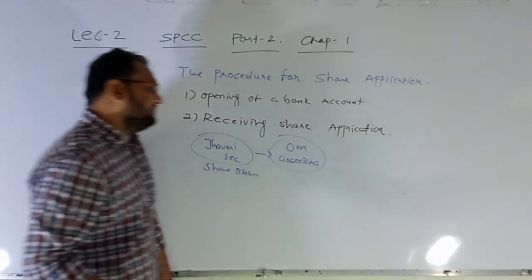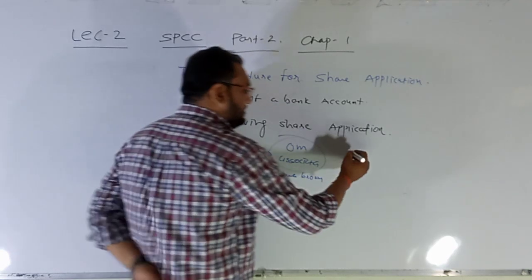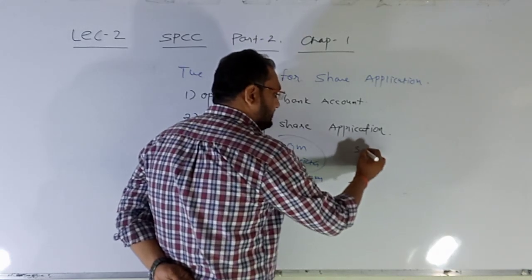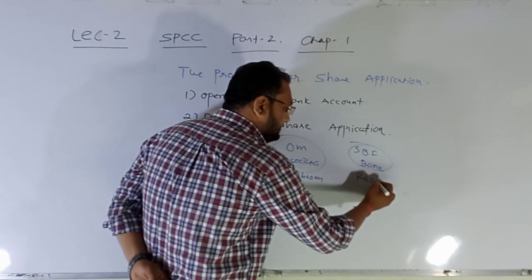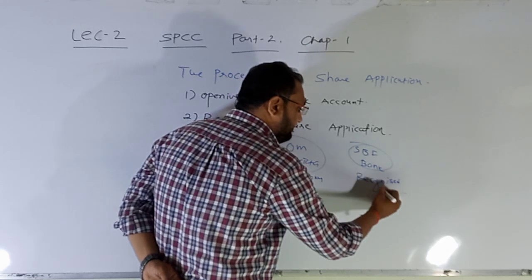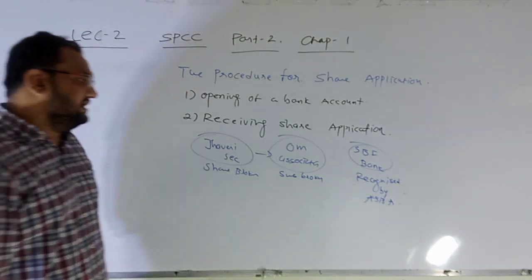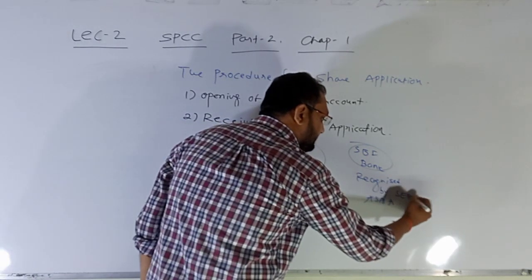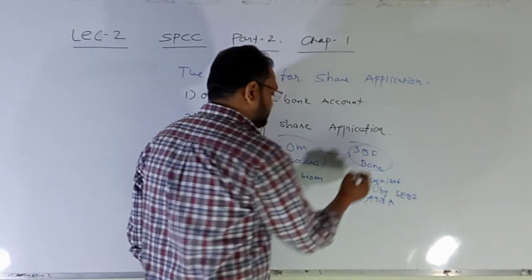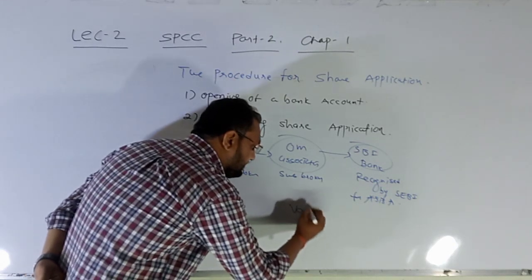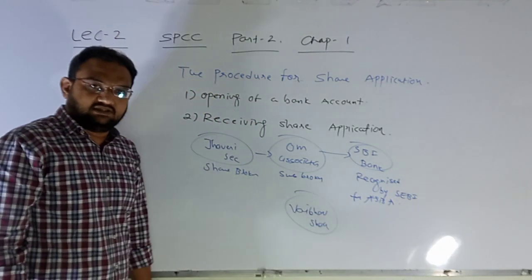Om Associates is the sub-broker. SBI Bank is recognized by SEBI for SBA. Next is Vaibhav Shah, who is the investor.